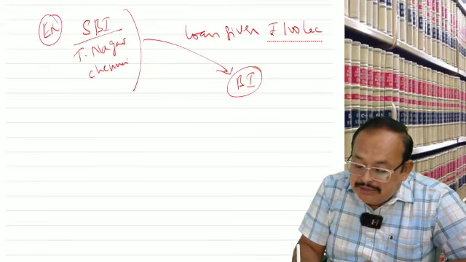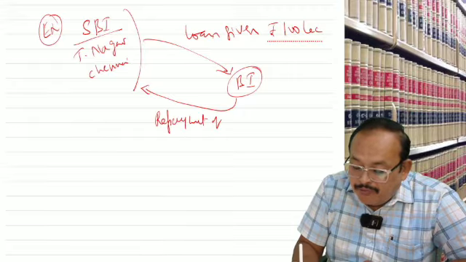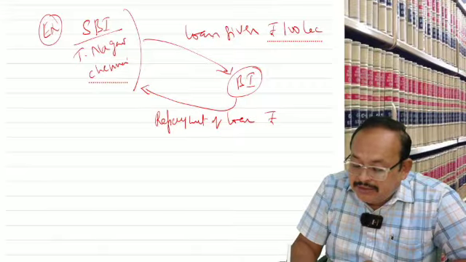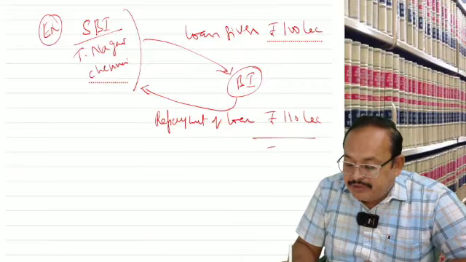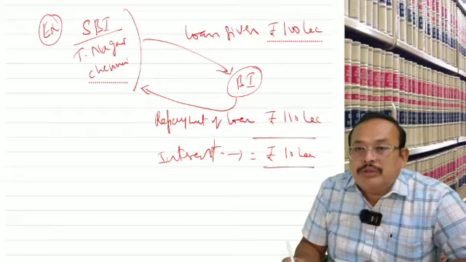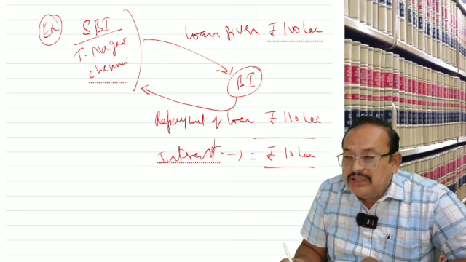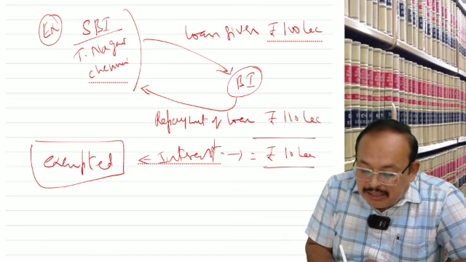And this company paid repayment of the loan, let us say 110 lakhs. In this case, 10 lakhs is called what? Interest on loan. Such interest on loan is of an exempted nature under GST.